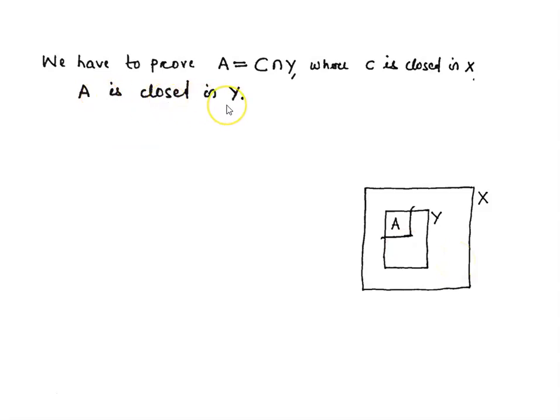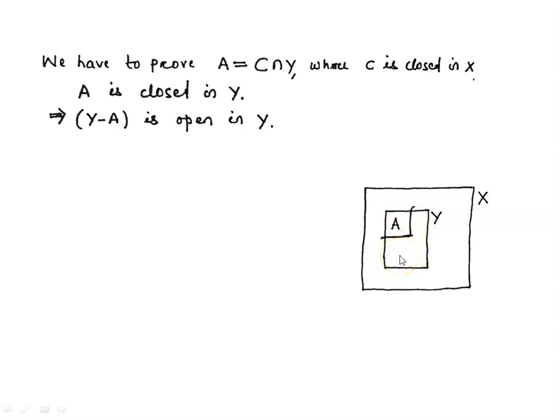Since A is closed in Y, complement of A in Y is open in Y. Since A is closed in Y, Y minus A is open in Y. Because from the definition of closed sets, we know that a set is closed if its complement is open. In a similar way, a set is open if its complement is closed. Here A is closed in Y. So Y minus A, this portion, is an open set in Y.